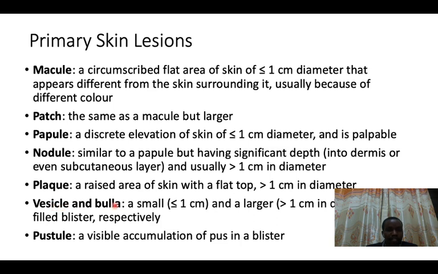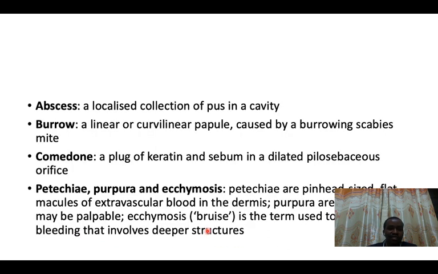But also we have a vesicle and a bulla. A vesicle or a bulla is a fluid-filled blister. Now what differentiates a vesicle and a bulla is only the diameter. When the size is less than 1 centimeter, then it is a vesicle. And when it is greater than 1 centimeter, then it is called a bulla. The other issue that we have, very important, is a visible accumulation of pus in a blister. So remember, a vesicle is filled with clear fluid, but in a pustule it is pus in a blister. So always remember these terms.